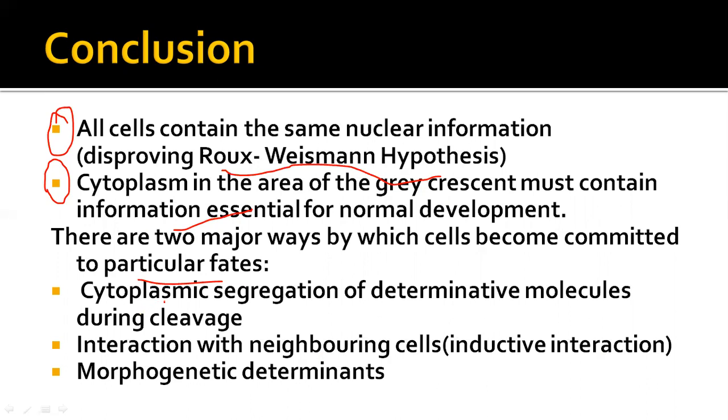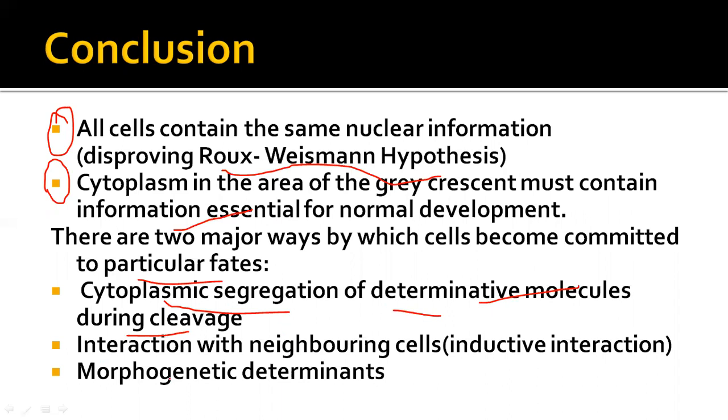Here, the cytoplasmic segregation of determinative molecules during cleavage is very important. When the cytoplasm divides, it must have those determinants, which help to differentiate the cells into different categories.